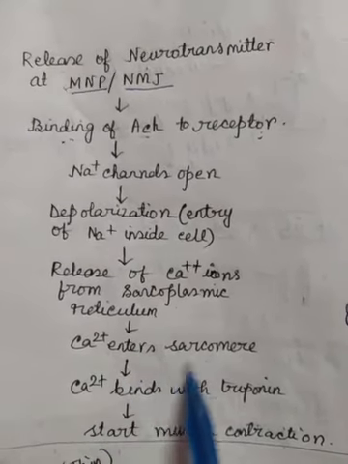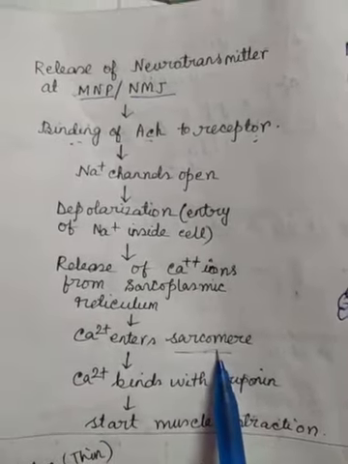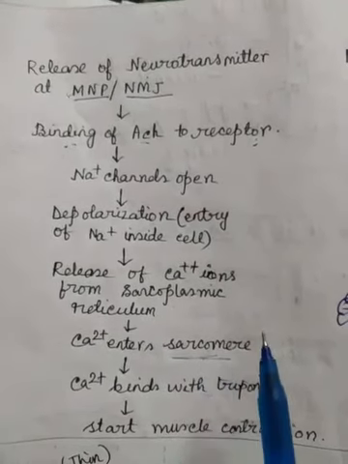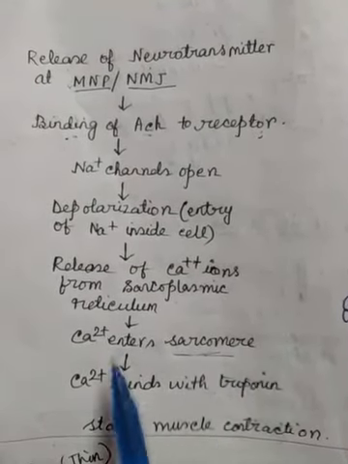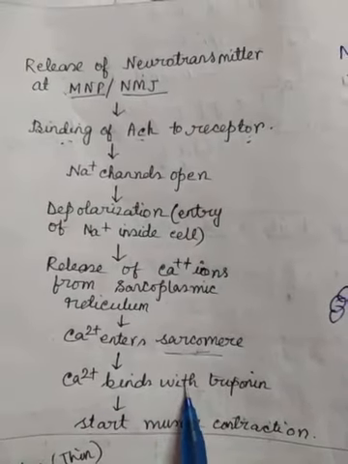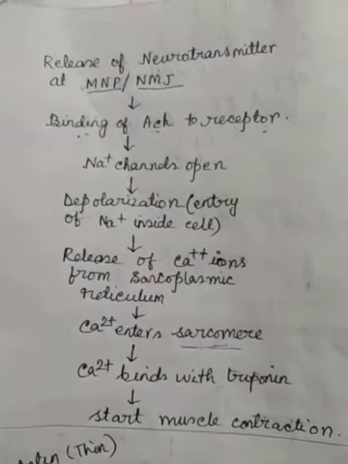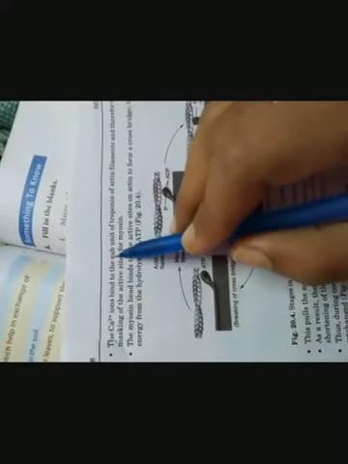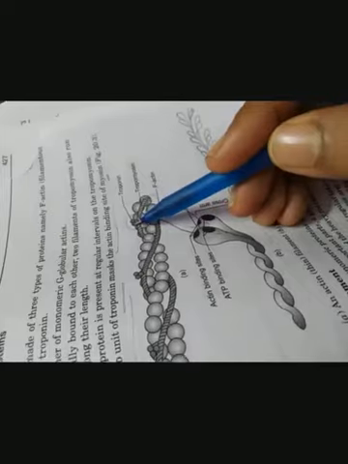The Ca2+ ions enter the sarcomere. Sarcomere means, we know that within the myofibrils, the space between two Z lines is called a sarcomere. So it enters the sarcomere region and ultimately the Ca2+ ions bind with the troponin. The calcium ion binds to the subunit of troponin of the actin filaments. Troponin means this one. This calcium ion binds with this troponin region, and thereby removes the masking of the active sites of the myosin.